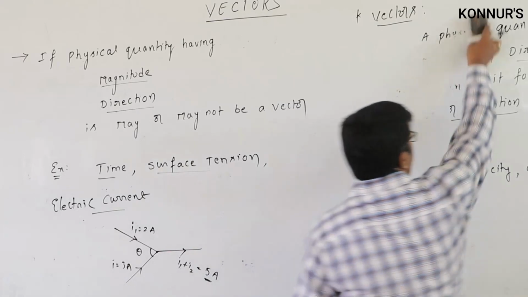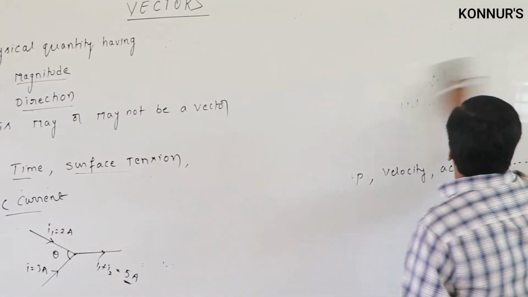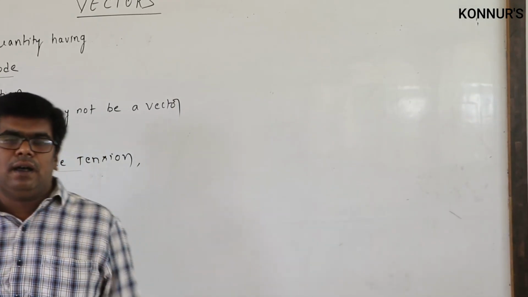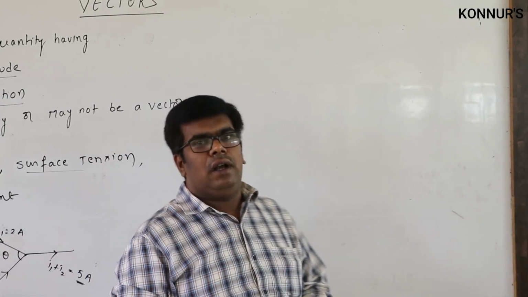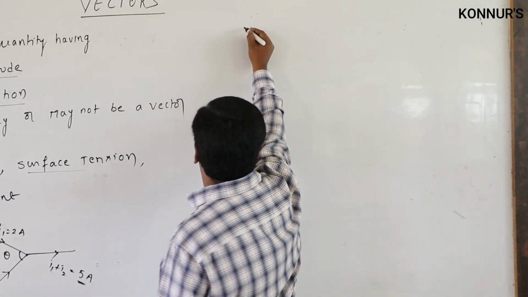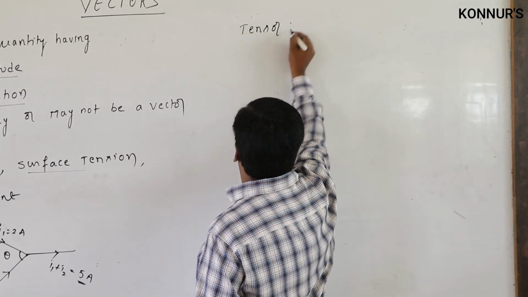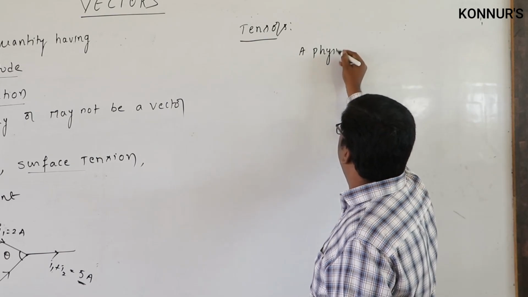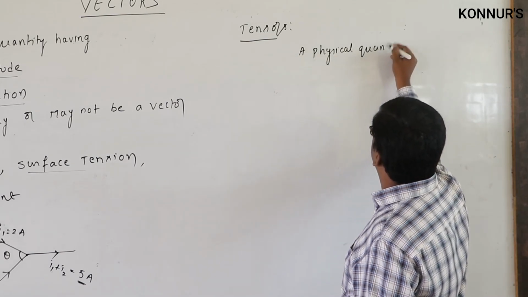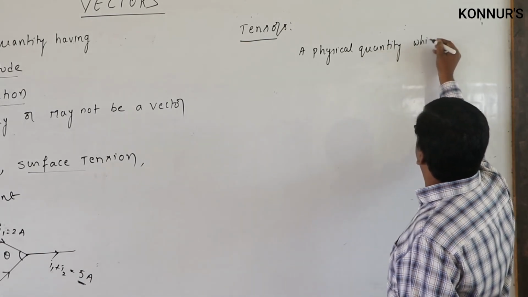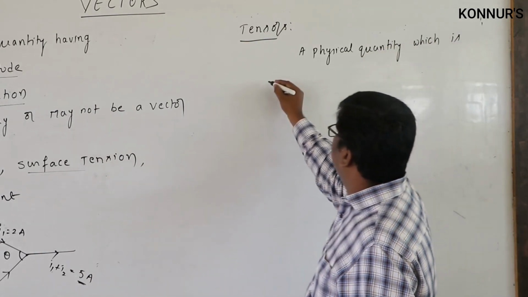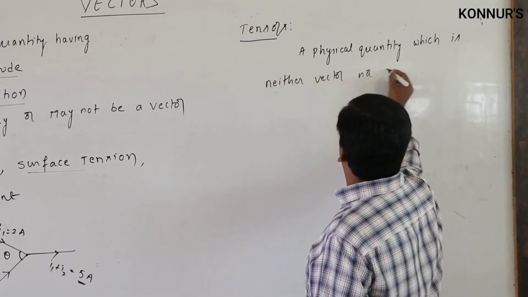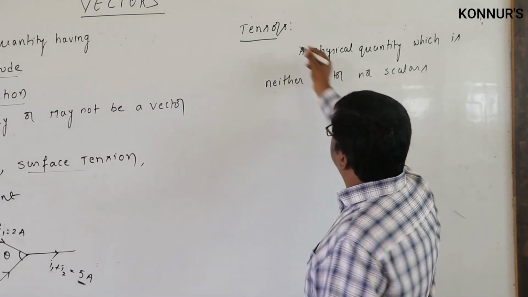Next, there are a few quantities which are neither vector nor scalar. Those quantities we call tensors. We are going to discuss another physical quantity called tensors. A physical quantity which is neither vector nor scalar is called a tensor.